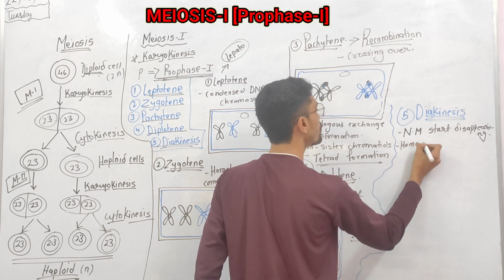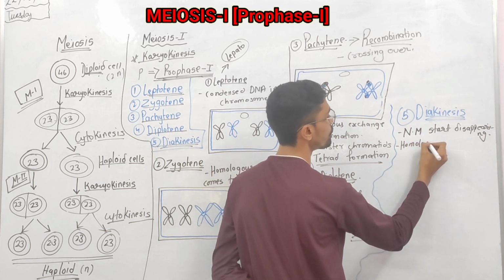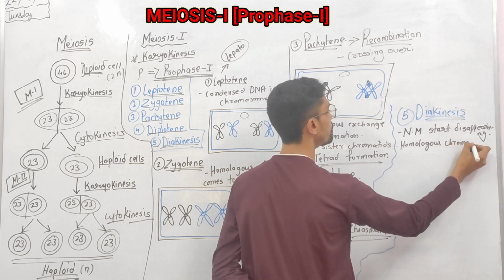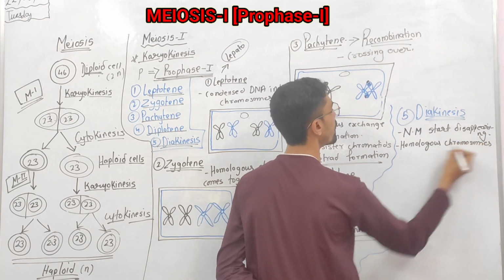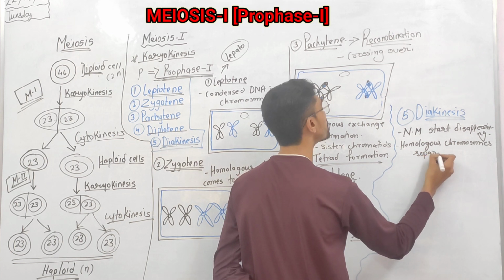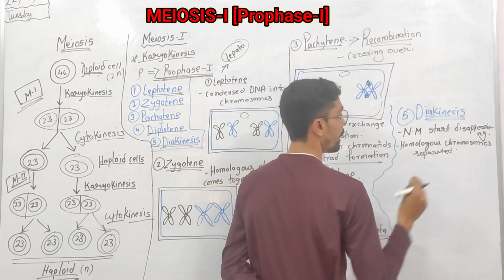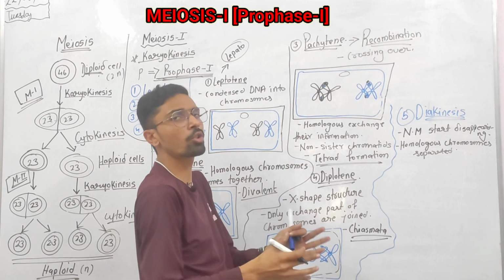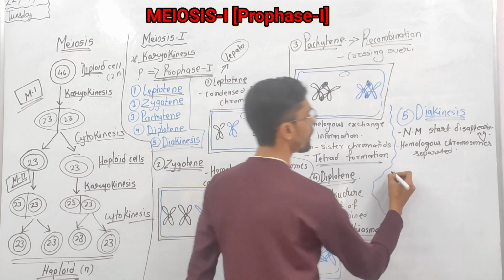The homologous chromosomes are separated here. They are joined together, but a little bit separated. The exchanged chromosomes and exchanged information are separated.